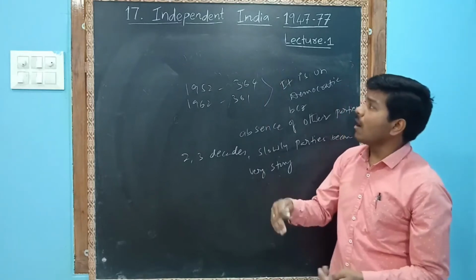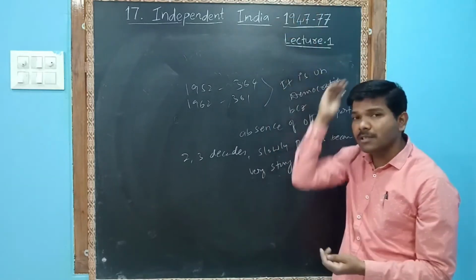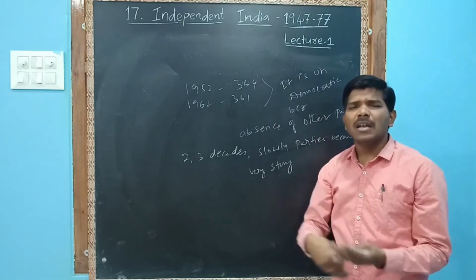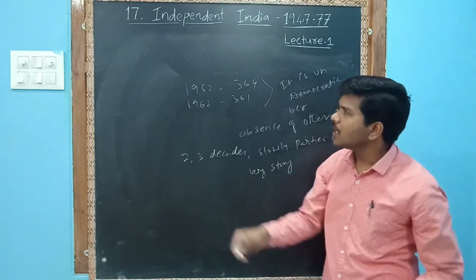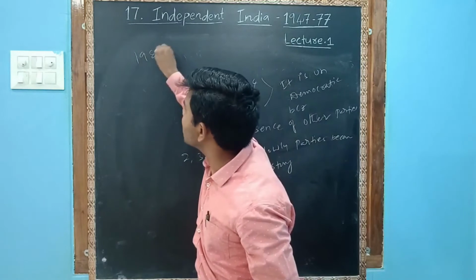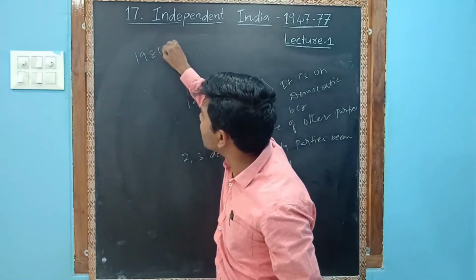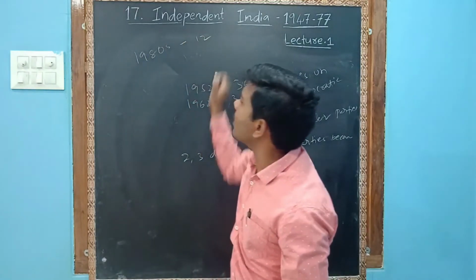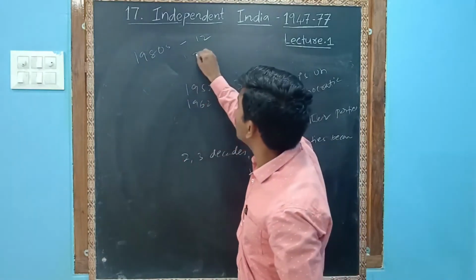Very strong parties also became a very bad situation. For example, the Congress party once won 364 seats, but now they have less than 40 to 50 members. You see the BJP: during the 1980s they had only 12 members, but now they have more than 380.